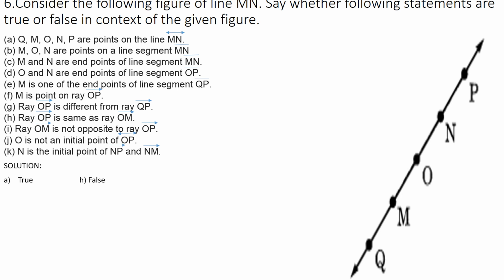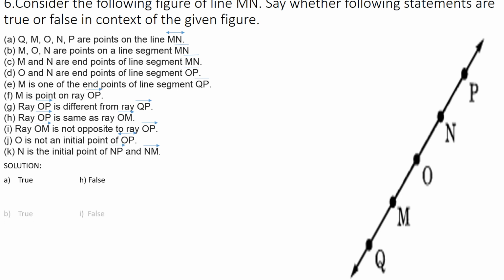Q, M, O, N, P are points on the line MN. So it's a line MN. In this line, these are the points: Q, M, N, P. So is it correct? In the line MN, these are the points here. So it is correct. So it is true.